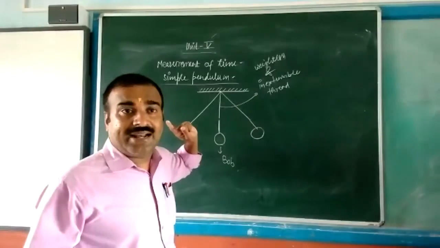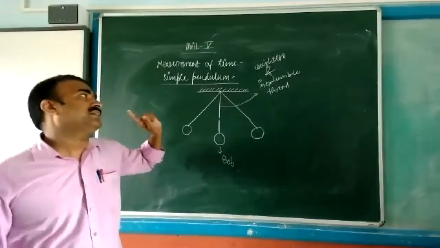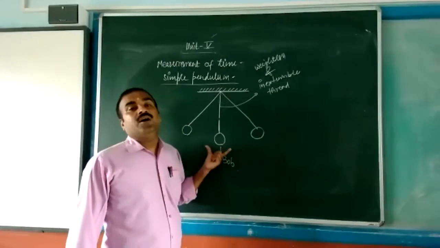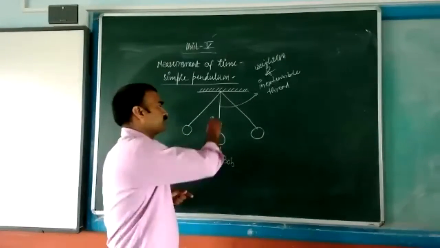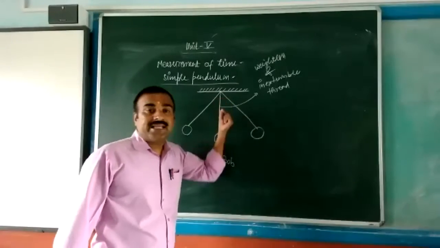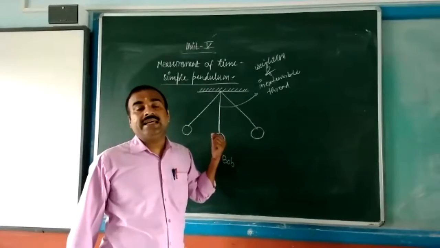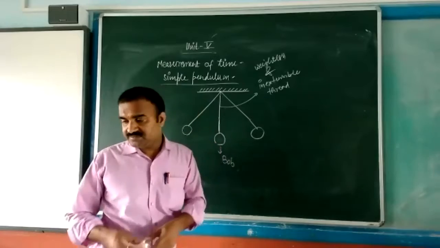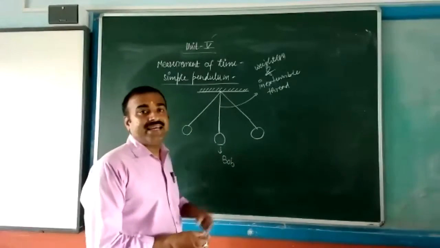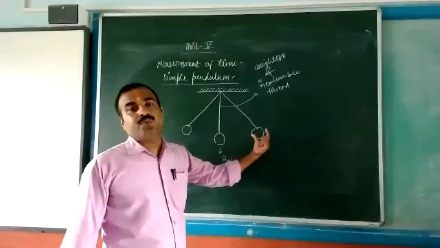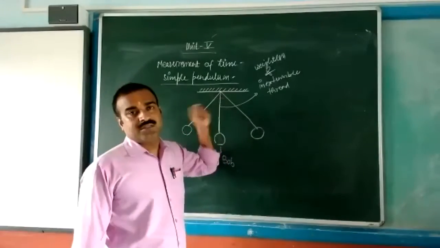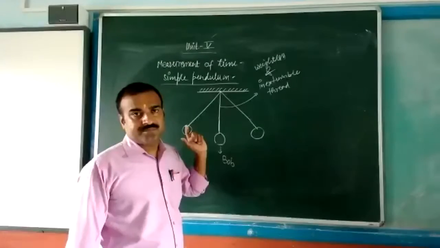Got it? Again, try to understand this. How can we define a simple pendulum? If a bob or a metallic sphere attached to a weightless and inextensible thread is capable of moving to and fro from its mean position, it is called a simple pendulum.